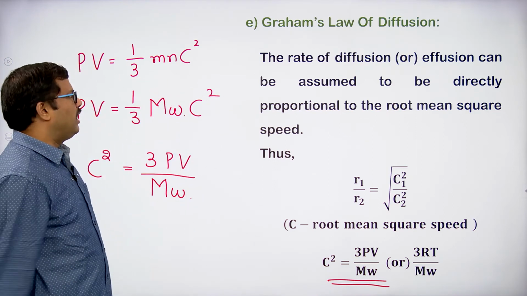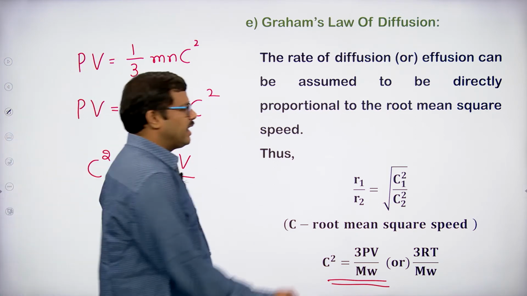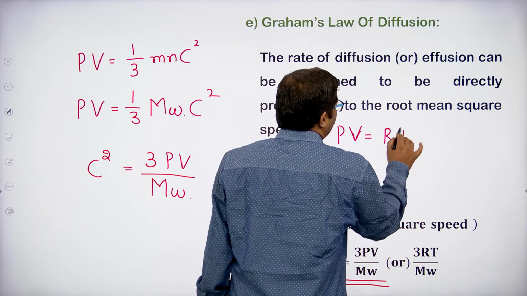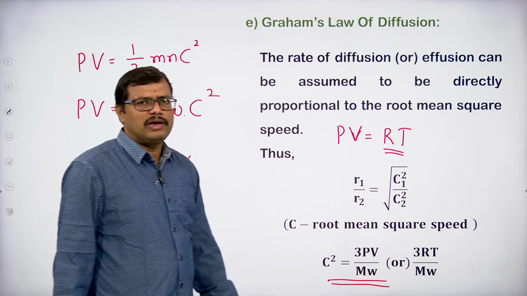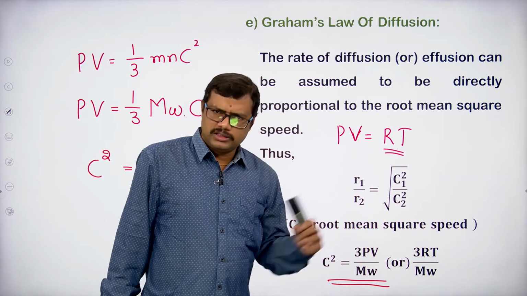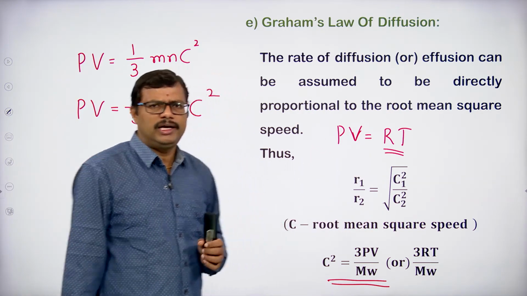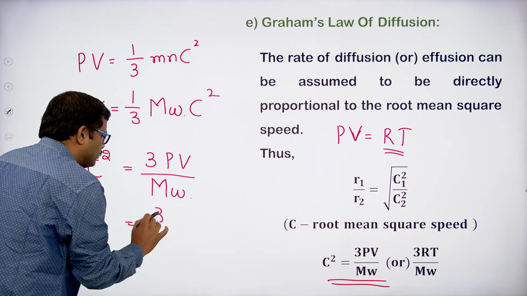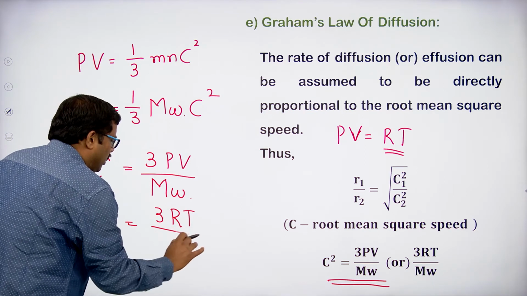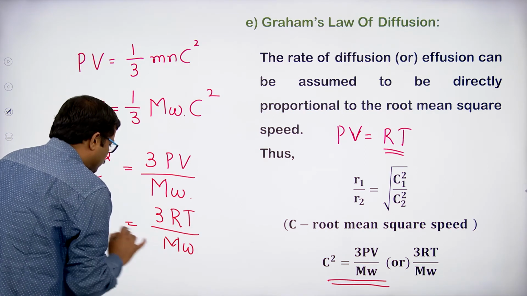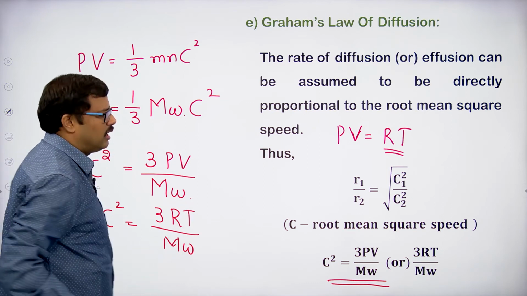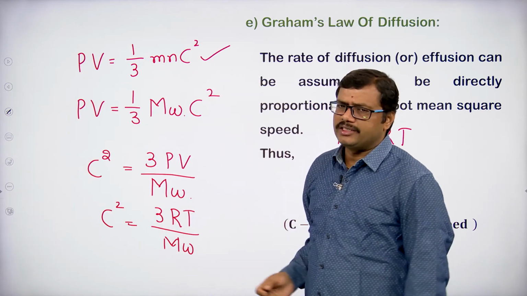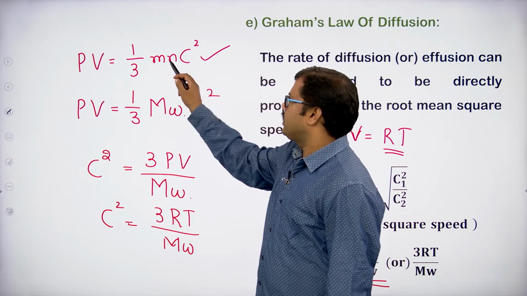If we apply the ideal gas equation, we know it is PV equal to nRT. For 1 mole of gas, PV will be equal to RT. You know this ideal gas equation, right? So instead of PV, we can substitute RT. This becomes 3RT by molecular weight, which is also taken as C square. We get C square from the kinetic gas equation PV equal to 1 by 3 mn C square.